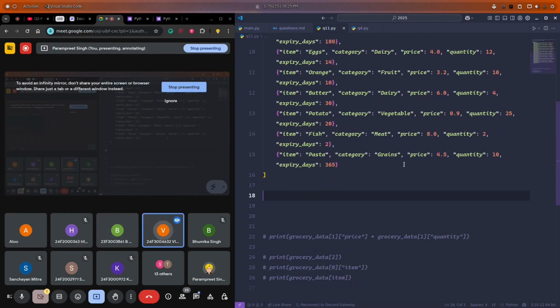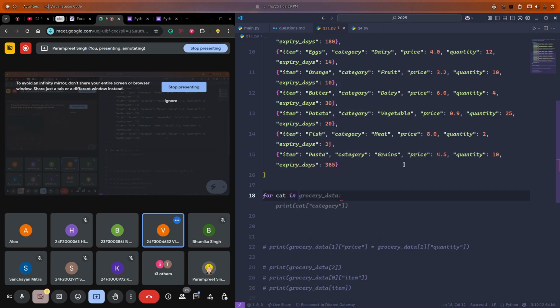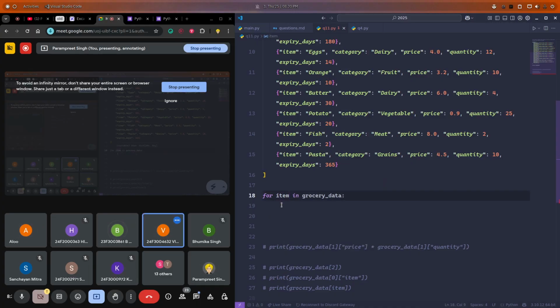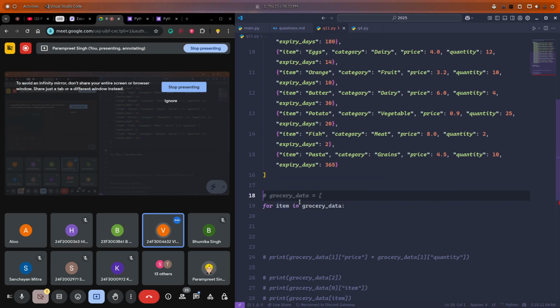Like you can put cat in grocery data. Okay. Instead of cat, can we put item? We need to create a dictionary first. Yes. Before that, we need to create an empty dictionary. Yes, an empty dictionary. So I can call it X as of now.